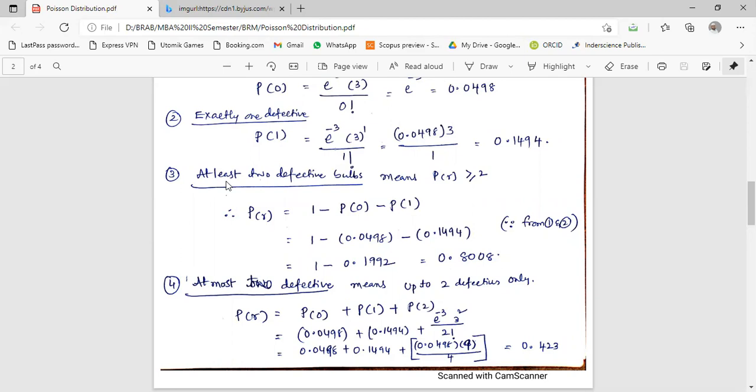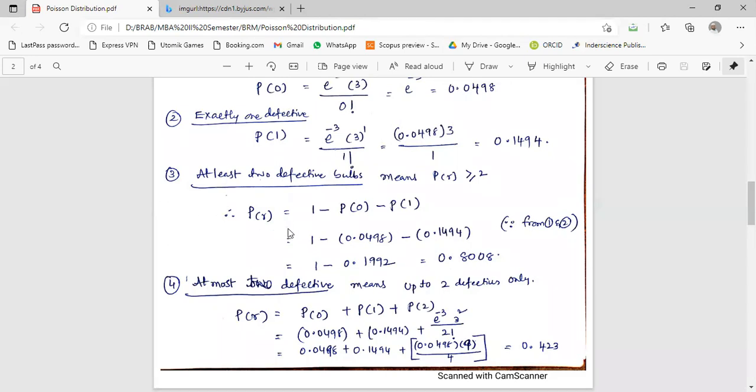Rather than finding P of 2 plus P of 3, because you have already solved P of 0 and P of 1, I am going the other way, from the back side. Total probability is equal to 1, so 1 minus P of 0 minus P of 1 will give you the same answer. Or you can solve it as P of 2 plus P of 3, up to 3 only we can go.